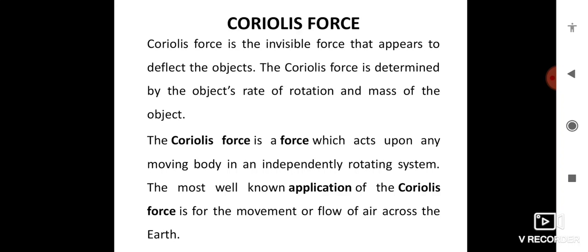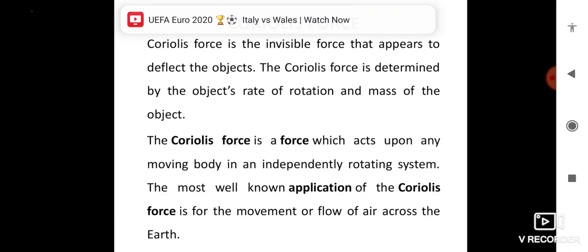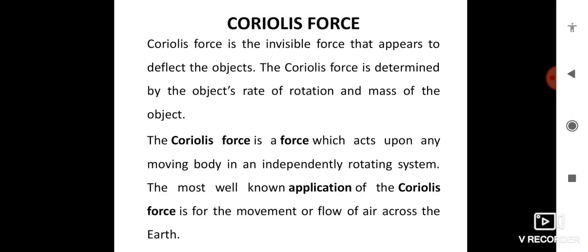And the net result is a cyclone which is anti-clockwise in the northern hemisphere, and clockwise in the southern hemisphere. See, the main reason is the deflection in wind direction. See, this is Coriolis force, its characteristics and examples.